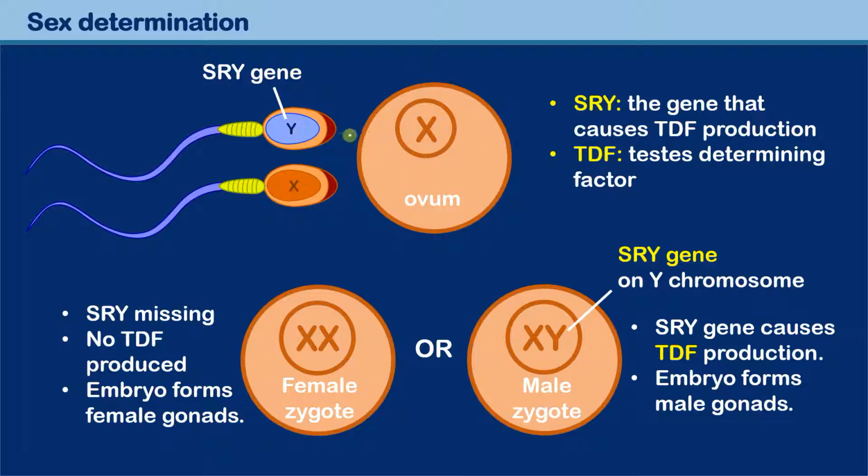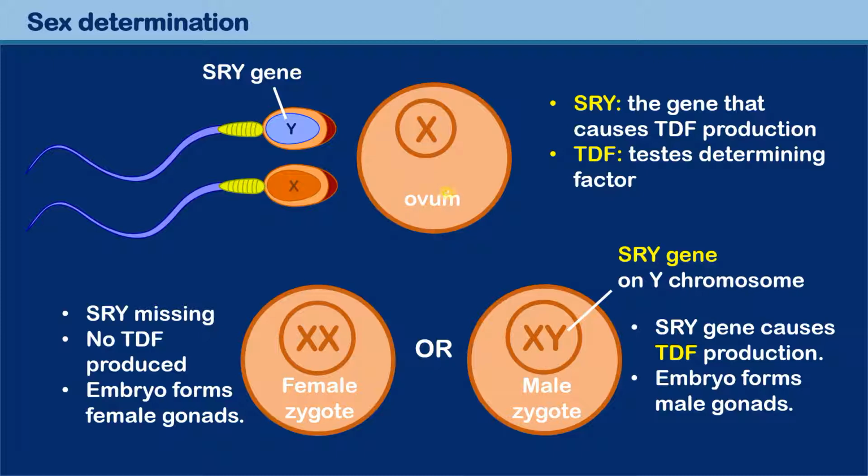So let's have a look over here at the case when we have an X chromosome and there is no SRY gene present. It fertilizes, and we get an XX combination. The SRY is missing. Therefore, of course, no testes determining factor can be produced, and the embryo forms female gonads. What are gonads? Gonads are the sex organs. So it forms female sex organs. Reproductive organs are the gonads.